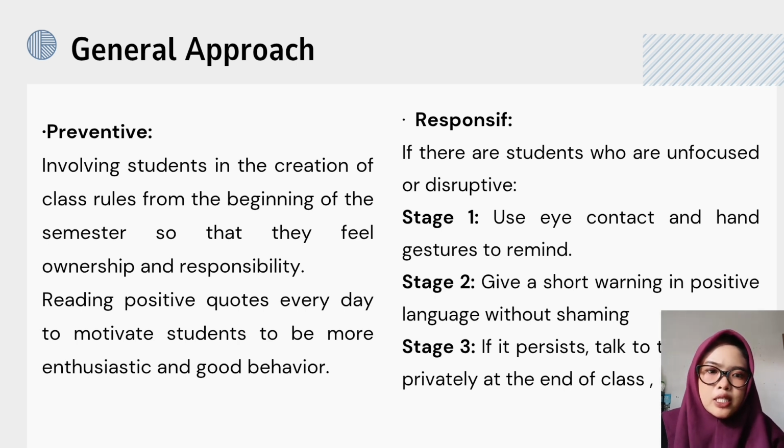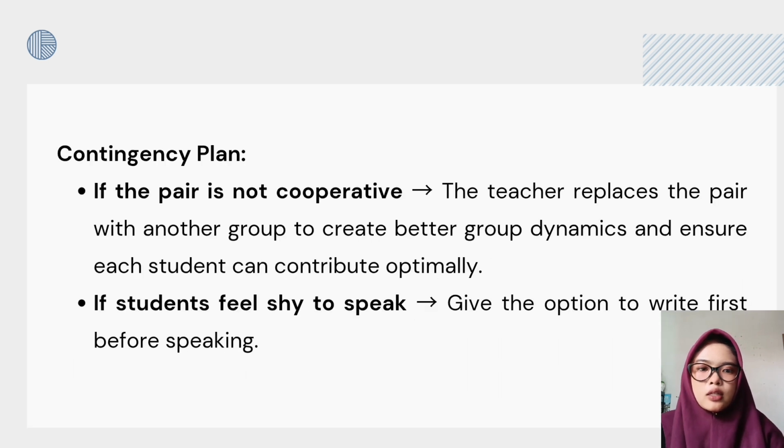The second is responsive. If there are students who are unfocused and disruptive. Step 1: use eye contact and hand gestures to remind. Step 2: give a short warning in positive language without shaming. Step 3: if it persists, talk to the student privately at the end of the class to ask what makes it difficult for him to focus or what disrupts friends. And the third is